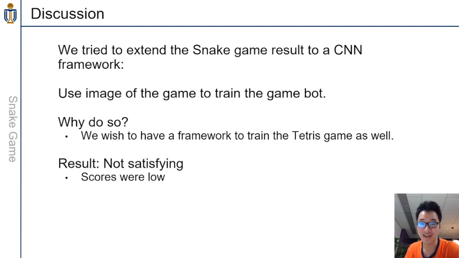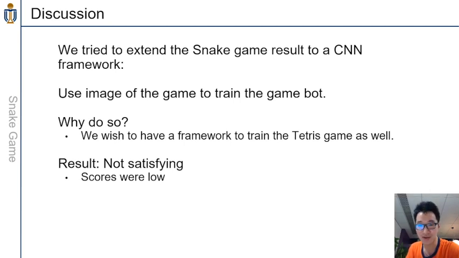Instead of using finite dimensional state vectors to describe the snake, we can try to use images and train a CNN model to play the game. We also tried this, but we did not include it in the main discussions because the results were not very satisfying. First, the training time is much longer. And secondly, after many rounds of training, the scores obtained by the game bot are still very low. So I think it would be beneficial if we could successfully do this.